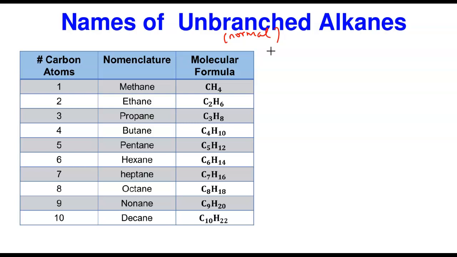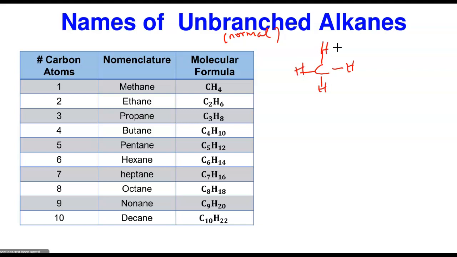And another thing you need to do, you need to know how to draw their structural formula. So assuming I want to draw the structural formulas of these, how do I do that? We can easily draw their structural formulas. That is very much easy. Methane means only one carbon, so it's just this one. Only one carbon in the chain. Remember, they are completely saturated with hydrogen and they do not have attachments.